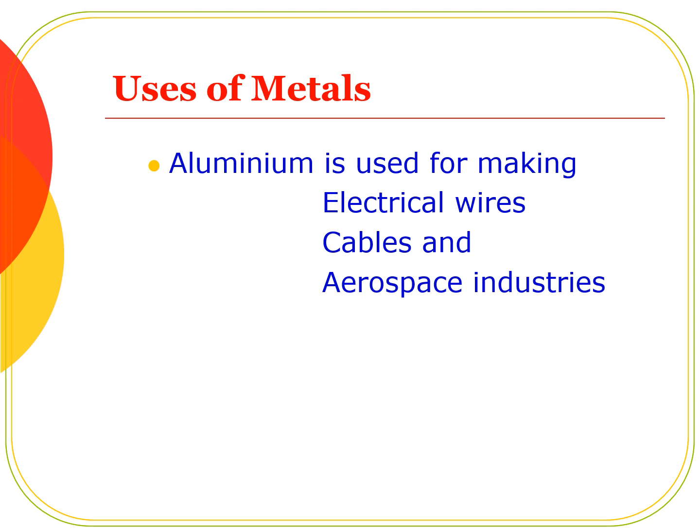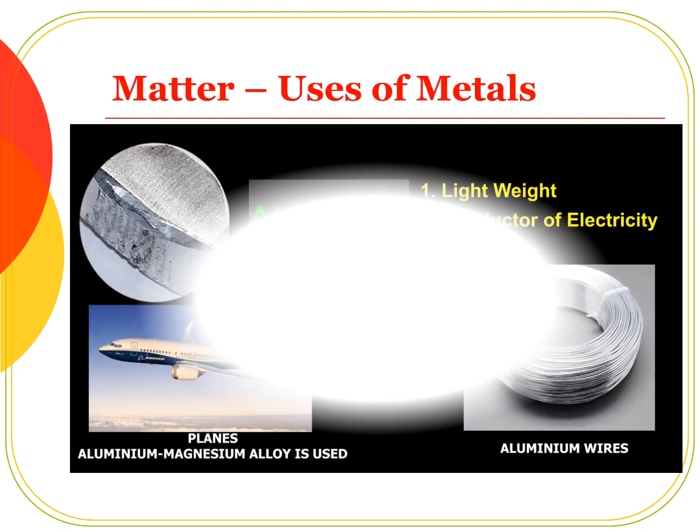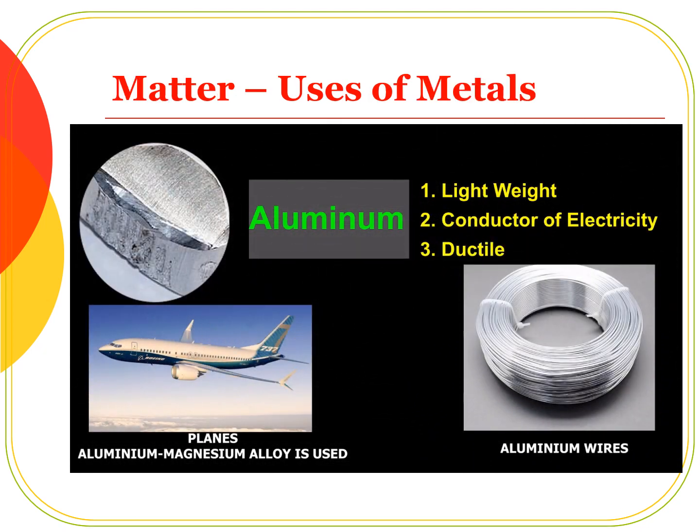Next metal, aluminium. What is the use of aluminium? Aluminium is used in electrical wires, cables and in aerospace industries. Aluminium is a lightweight metal. It combines with magnesium to form an alloy which is used to make aeroplanes. Aluminium is highly ductile in nature.